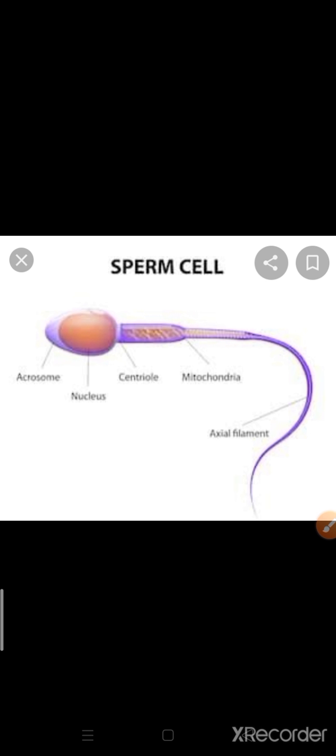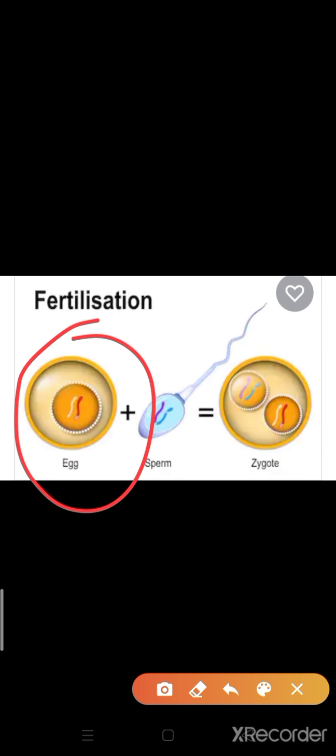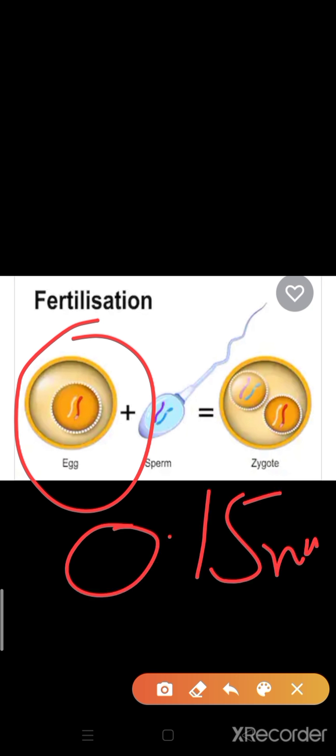Okay, we required a highly powerful microscope for it. So here this is the female sex cell, and the female sex cell is known as the egg. A human ovum or egg or female gamete is about 0.15 millimeter in diameter because it is rounded in shape. And the ovum or egg is also a single cell having a nucleus.